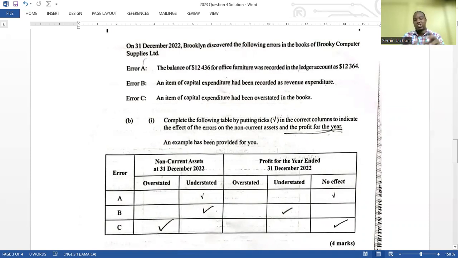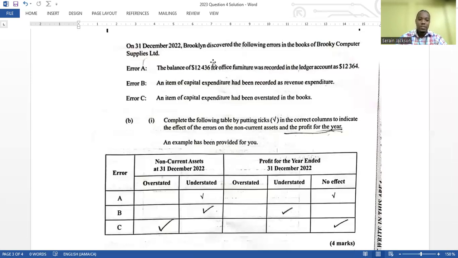If you realize that they are trying to test a lot of things, a lot of topics in the syllabus, but they spread out the marks so much that it will be difficult for you to just study one topic in preparation for this paper. And that's what they're trying to eliminate, as a matter of fact. So it says on December 31, 2022, Brooklyn discovered the following errors in the books of Brookie Computer Supplies Limited.